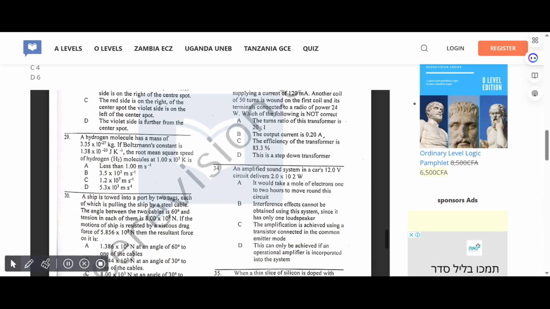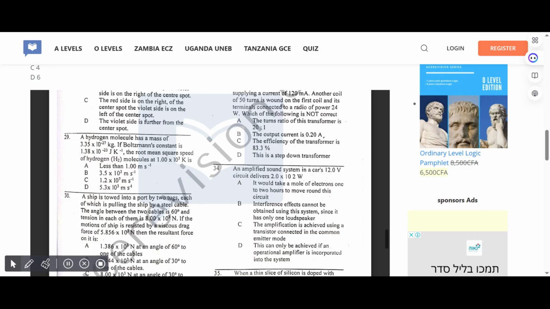A hydrogen molecule has a mass of 3.35 times 10 to the power minus 27. If the Boltzmann constant is 1.38 times 10 to the power minus 23, the root mean square speed of hydrogen molecules at 100 times 10 to the power 3 K is... Correct answer for 29 is B.